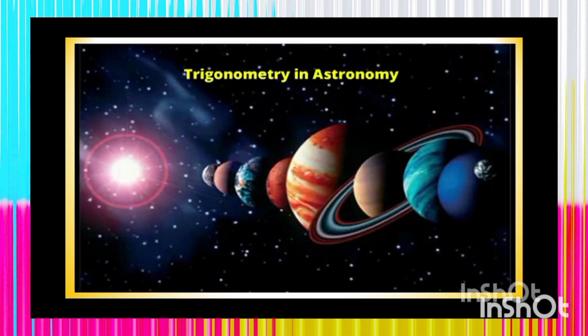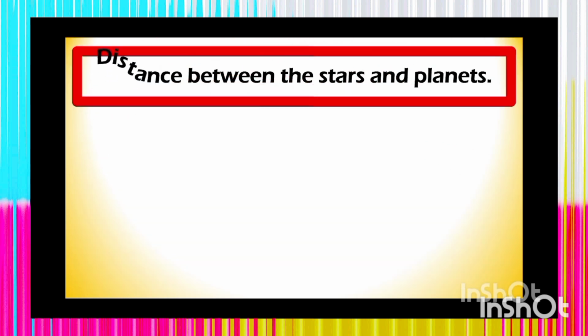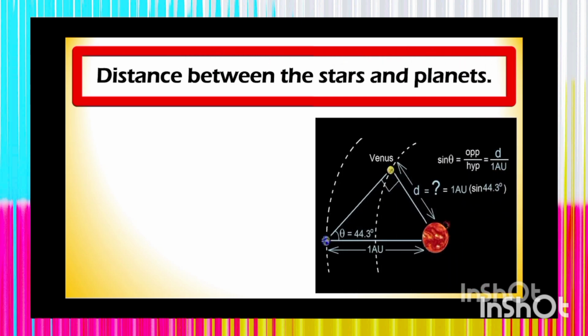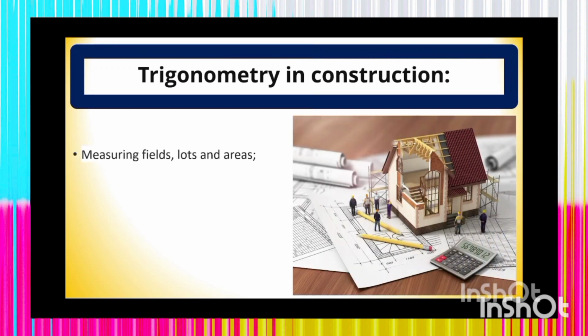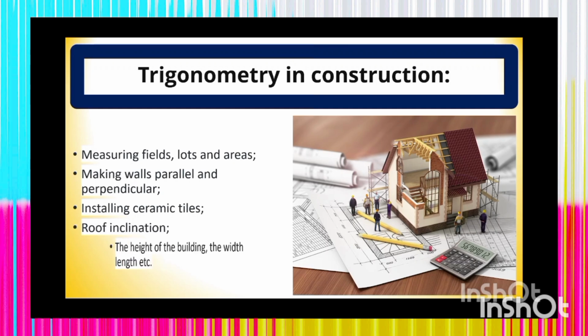And trigonometry is mostly applicable in astronomy. In the field of astronomy, to find the distance between the stars and planets. In construction of buildings, measuring fields, floors and areas, making walls parallel and perpendicular, installing ceramic tiles, roof inclination, the height of the building, the width, length, etc. Trigonometry is of great use. A very good mathematical concept, one of the important and significant concepts we are going to discuss.